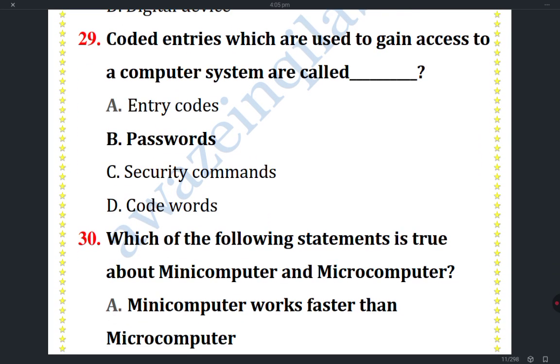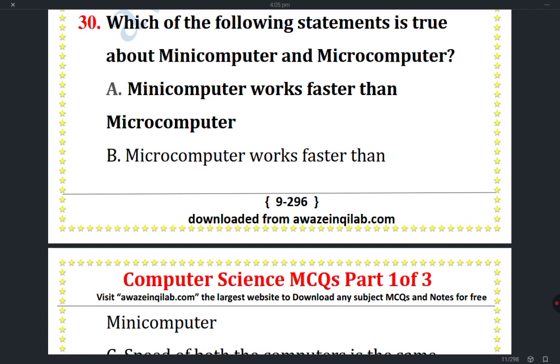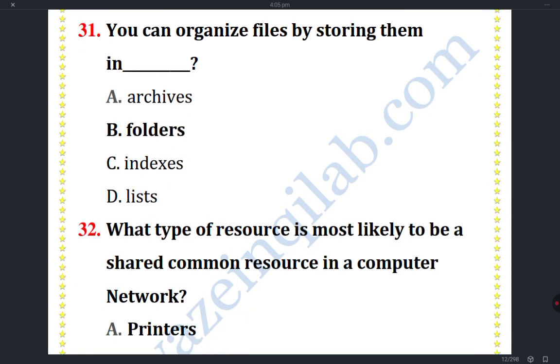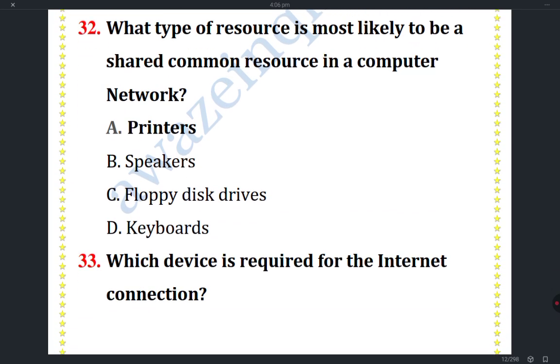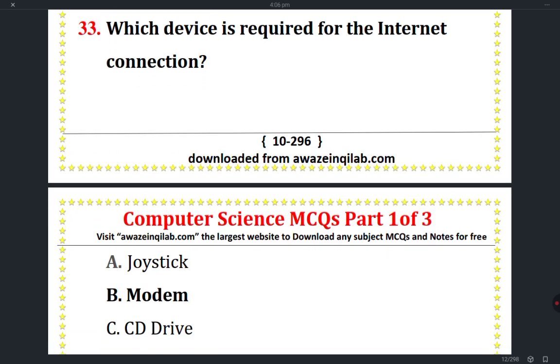Coded entries which are used to gain access to a computer system are called passwords. Which of the following statements is true about mini computer and microcomputer? Mini computer works faster than microcomputer. You can organize files by storing them in folders. Which type of resource is most likely to be shared common resources in a computer network? Printer. Which device is used for the internet connection?